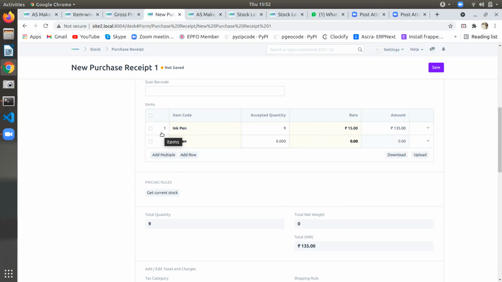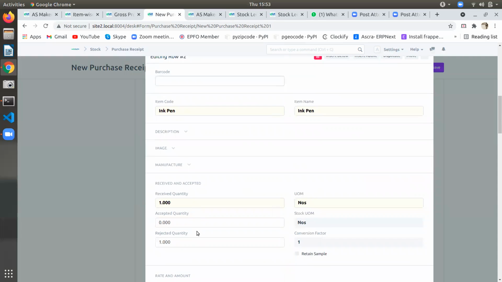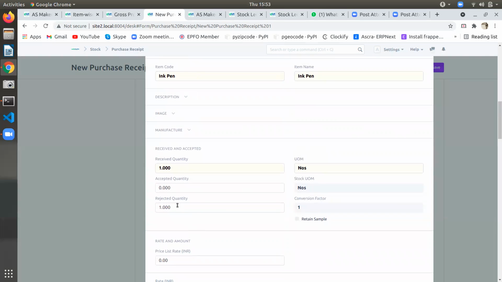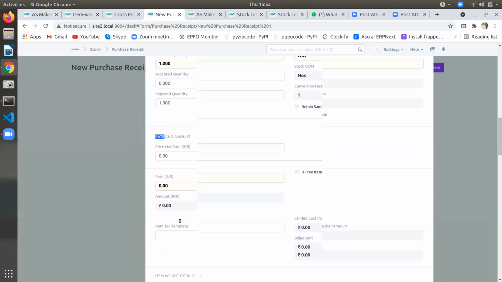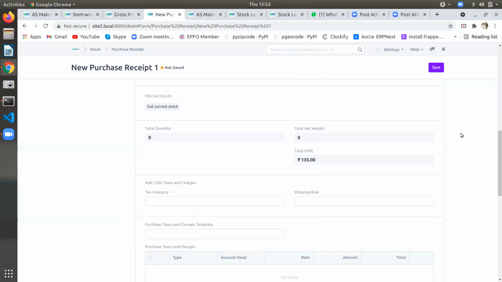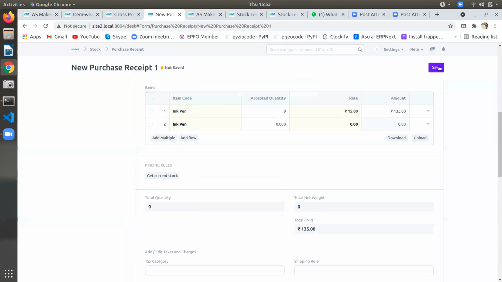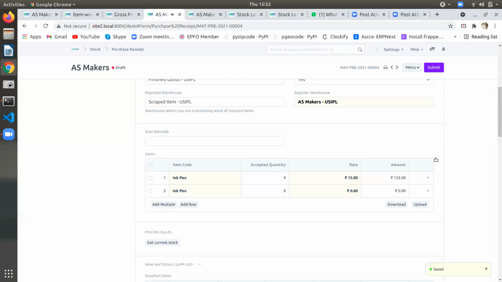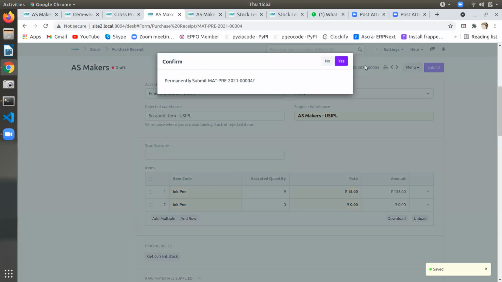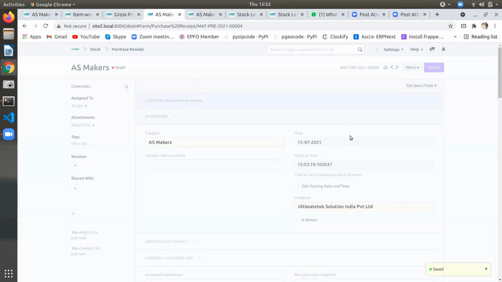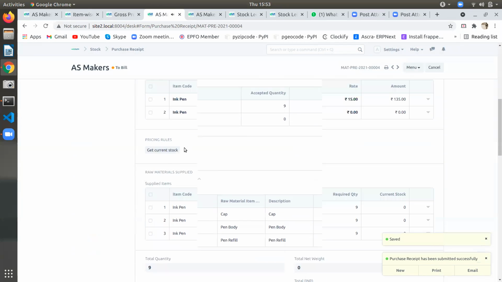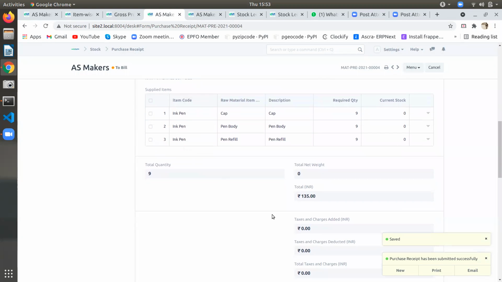Anyway, the material they'll give, no? They will give. They will not keep it. If you take it, you have to take it also. But from our side, we are mentioning the rejected quantity as scrap. We are considering that we have received it, but we are saying it is rejected. In this case, it will not be in their bucket, but it will come to our bucket. There is no pending from their side, so we accepted. But we'll be making the payment for the rejected also. That I want to see.